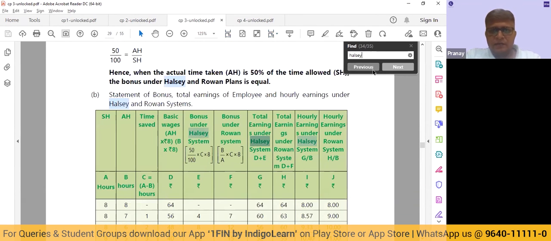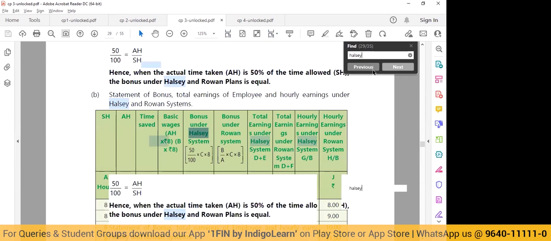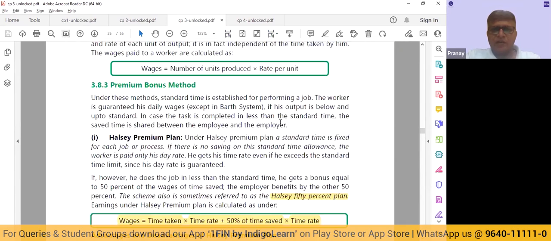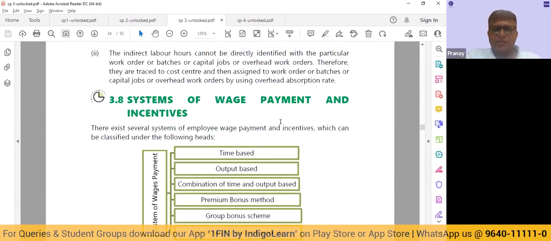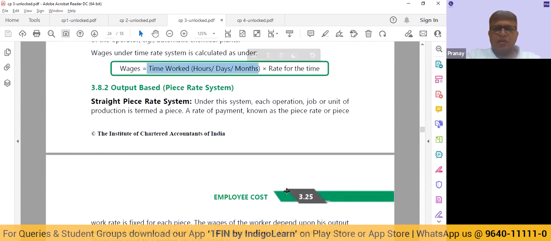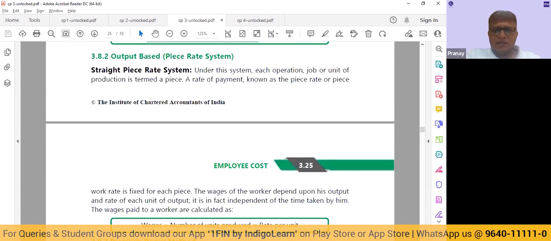and the Rowan plan. So these are two ways of making payment. Normally we can have time-based payment, so the number of hours that they have worked into the rate. We can have a piece rate system, the number of units they have produced into the rate.